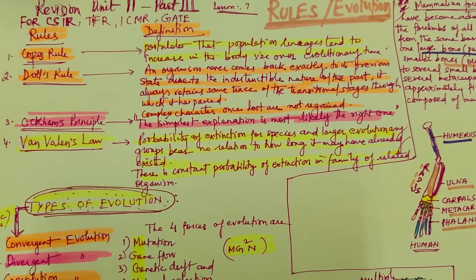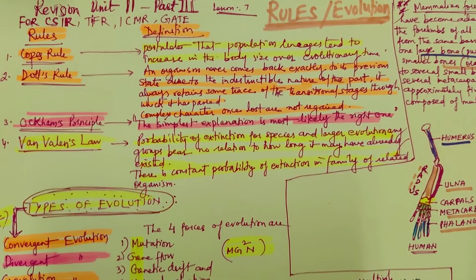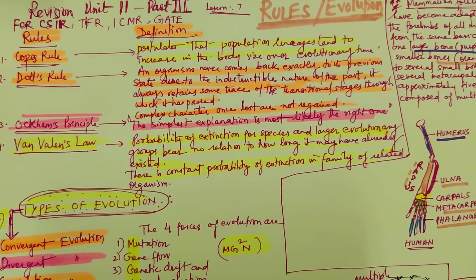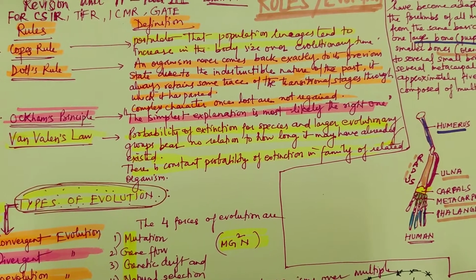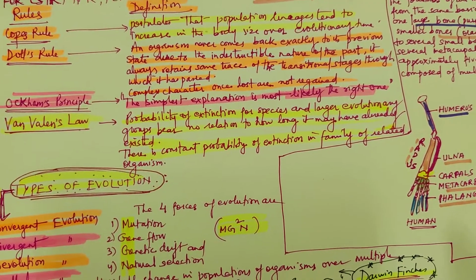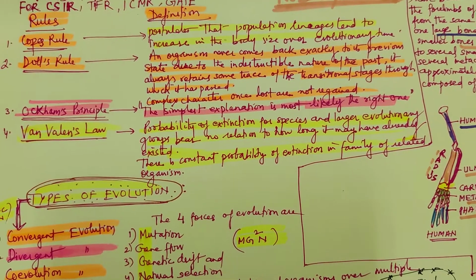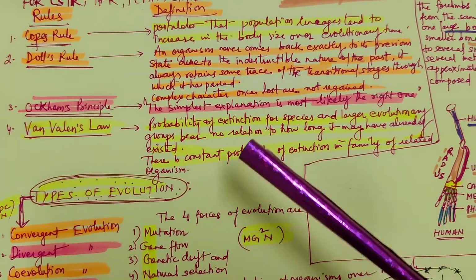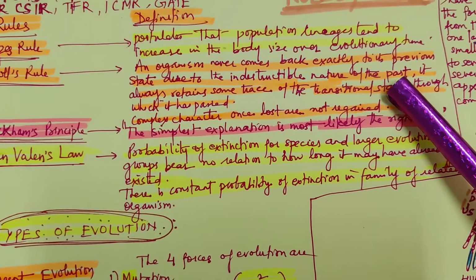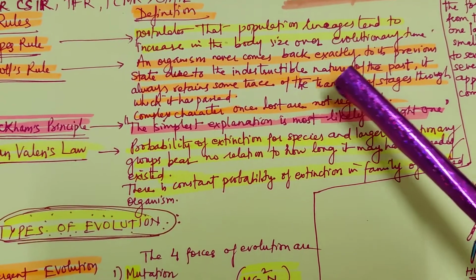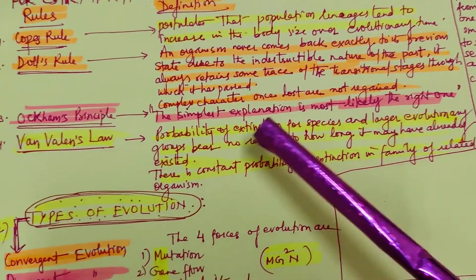Here we are going to start the rules and evolution topic a little bit, which is concerned with CSIR, TIFR, ICMR, GATE preparation. Let's have a revision, a short one. Rules and definitions. Cope's rule postulates that population lineages tend to increase in body size over evolutionary time.